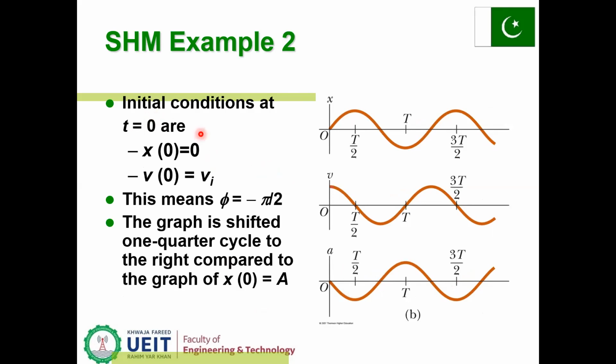In the second example, the initial conditions at t is equal to 0 give x at 0 is equal to 0, and v at 0 is equal to v_i. This means phi, the phase angle, becomes minus pi by 2. The graph is shifted 1/4 cycle to the right compared to the graph of x equal to A. So the position starts from the 0 point, and then this cosine curve moves, and the velocity is 90 degrees out of phase, and acceleration is again 180 degrees out of phase.